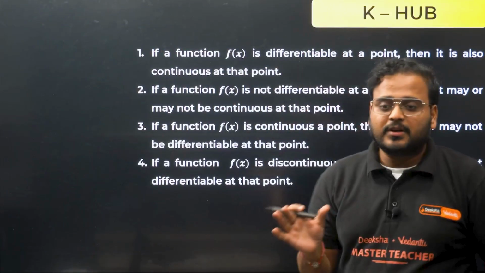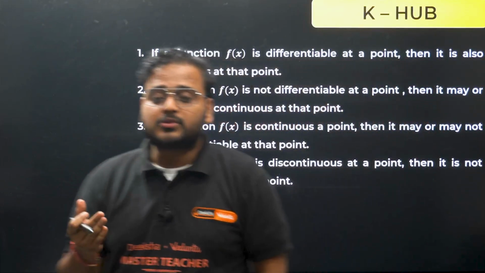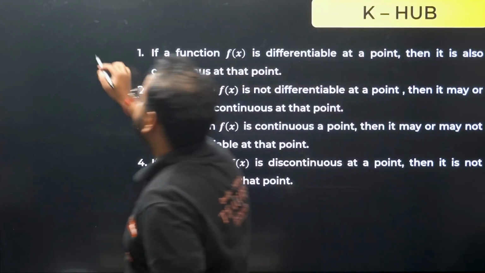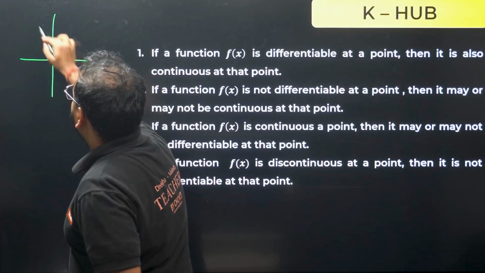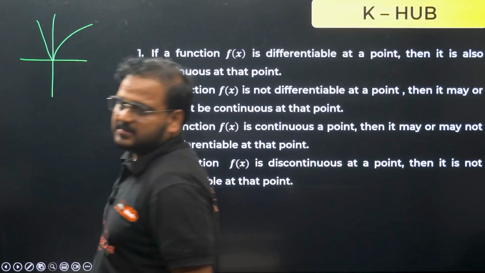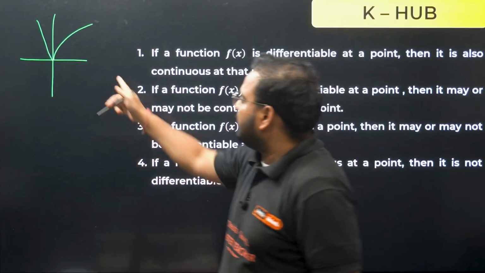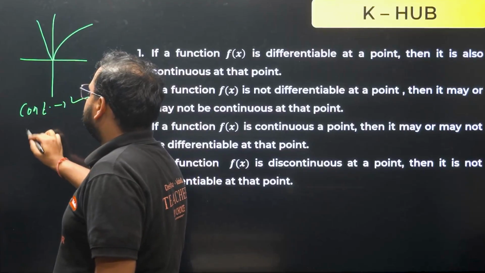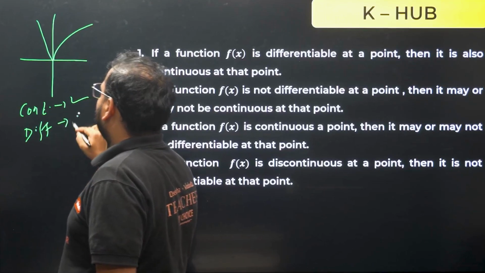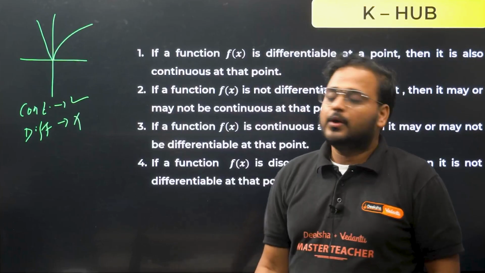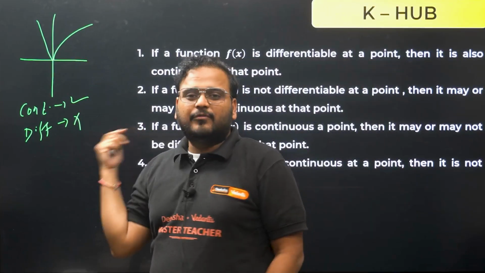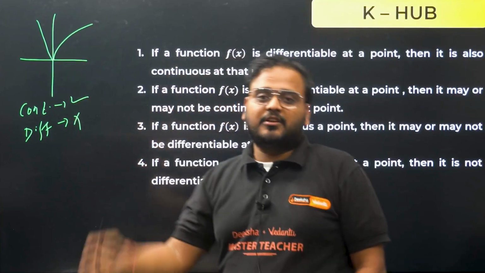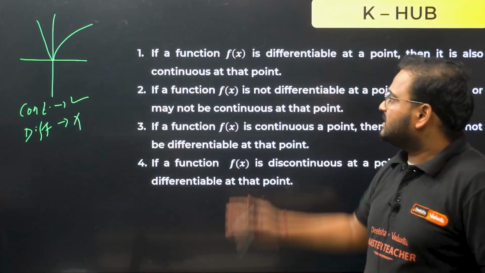Now this is a very obvious one. First of all, you understood it right from the graphical approach. If you can find in the curve that there is a sharp corner, basically sometimes like this. Let's say you have a graph coming like this, and then it goes like this. Is the given function continuous? Yes, the given function is continuous. Is it differentiable? No. Basically, continuity we check for whether there is a break in the function or not. Differentiability we check from the graph whether there is an edge or corner in the function graph or not. Okay, now this is the understanding in the knowledge hub.